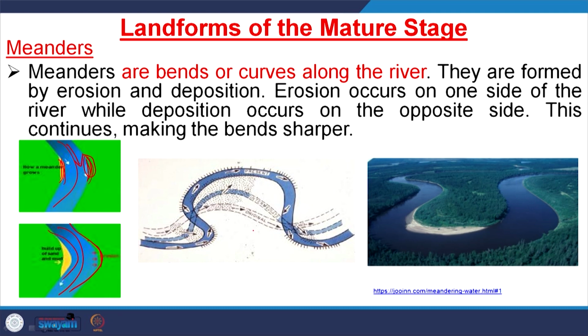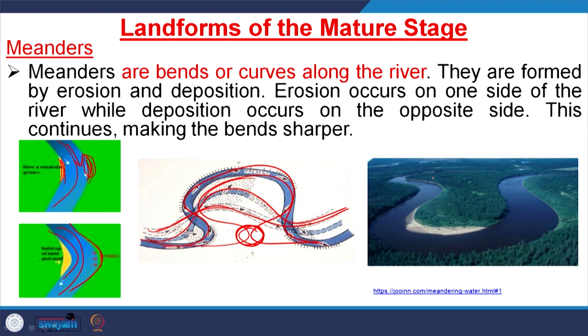Original river was of this much, this is the path of the original river. With time this curvature changes, and with geological time you will find it will move like this, and finally this part will join together and cut off, and this is called river meandering.